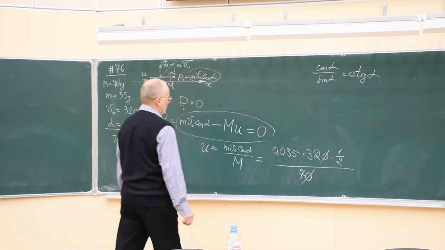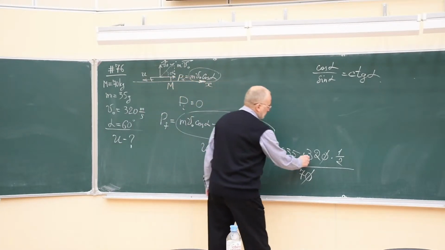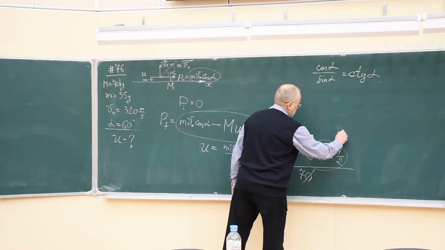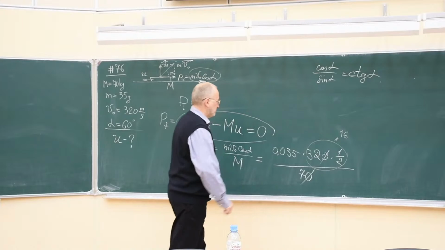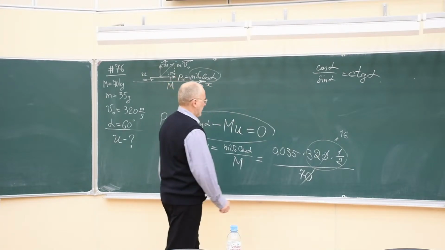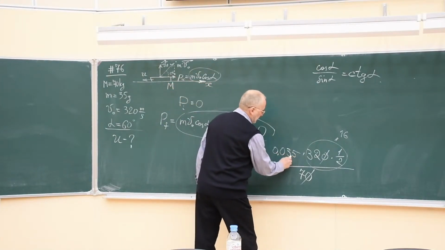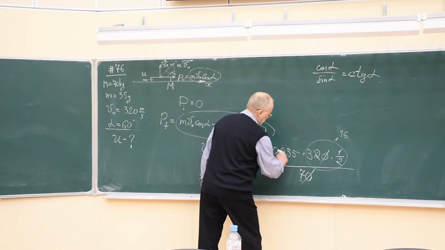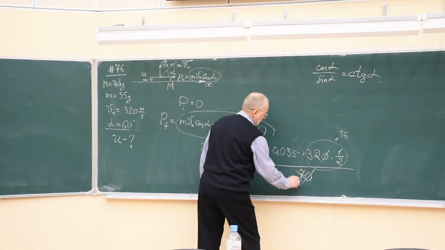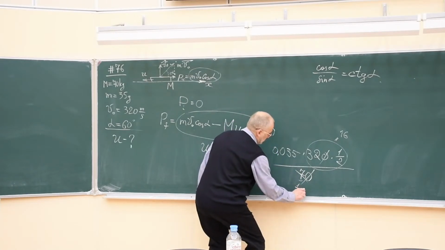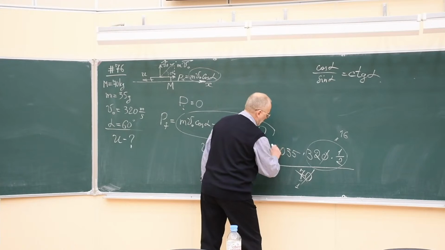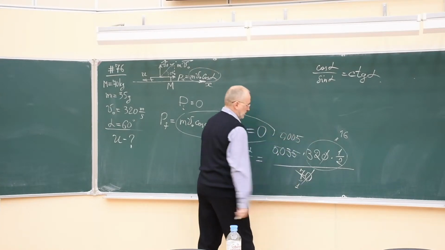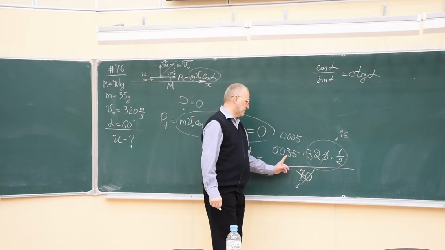Then 32 divided by 2 will give you 16, right? And 35 divided by 7 is 5. So I divide by 7. What remains here is 1, and what will become of this number? 0.005. 7 times 5 is 35.